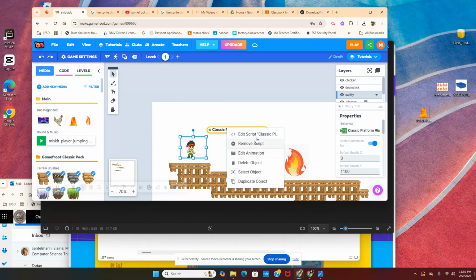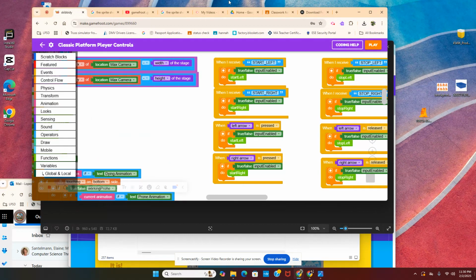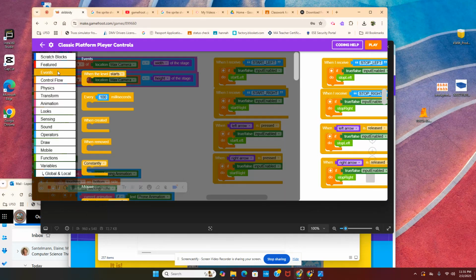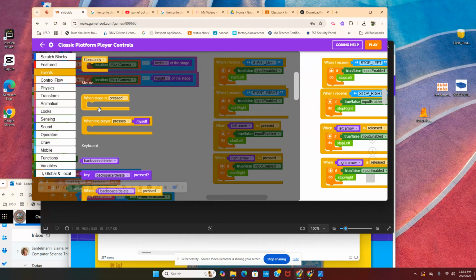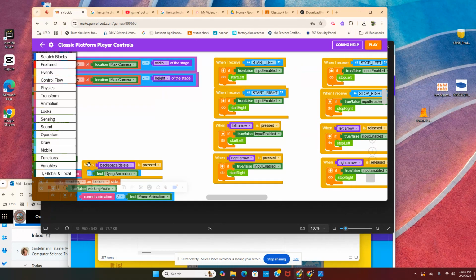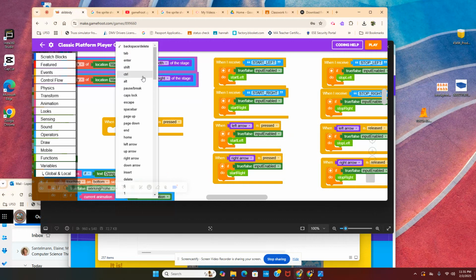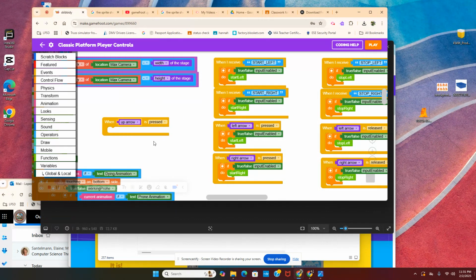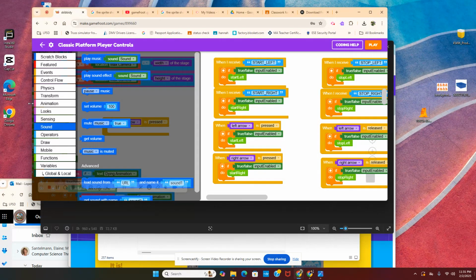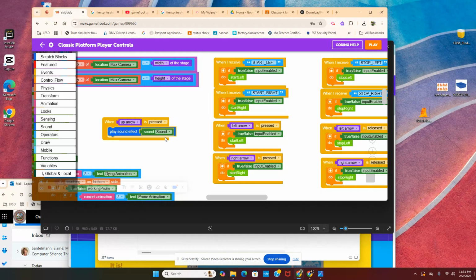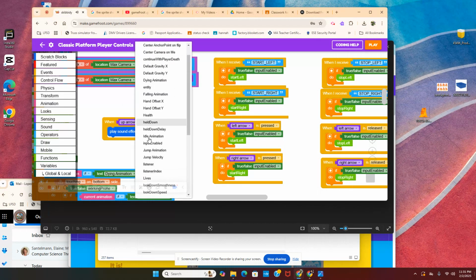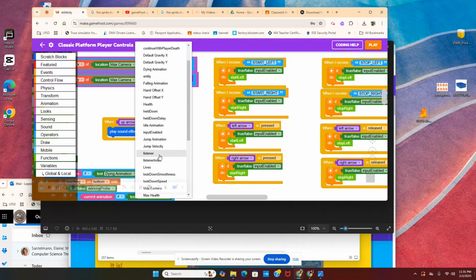So let's edit the script. So he has a crazy code. You don't have to worry about any of this code. What you're gonna do is you want an event to happen when something's pressed. He jumps with the up arrow, so I'm gonna put up arrow. And when that happens, you're gonna play a sound. So on sound, play sound effect. We're gonna call it jump animation. I don't know what you should call the sound.